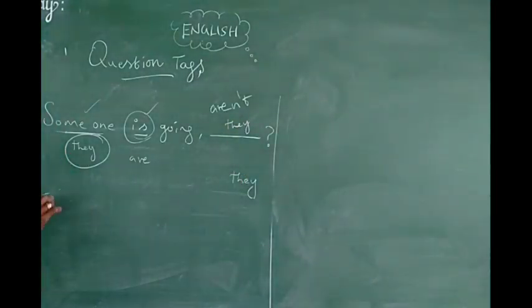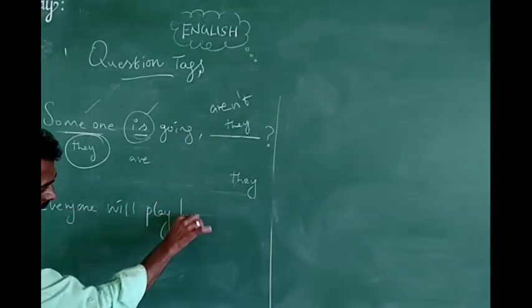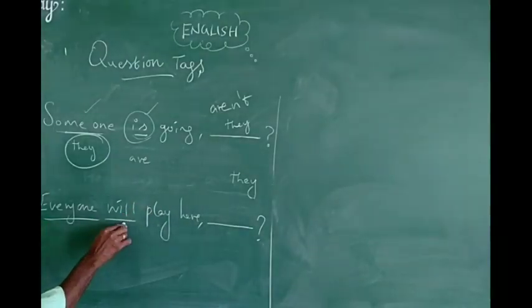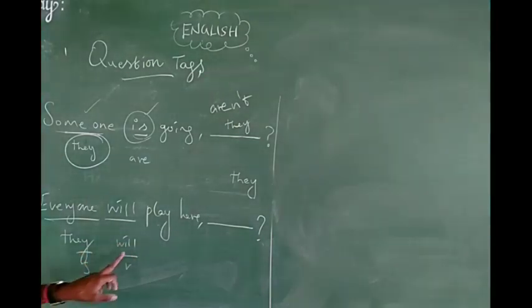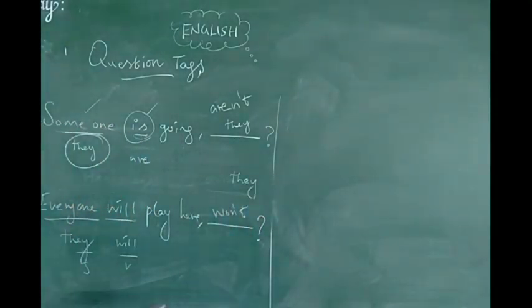For example, everyone will play here. Then positive or negative? Positive. Then identify the subject, identify the verb. The "will" is given here and the subject is given here. Everyone becomes they. So subject plus verb, like that you have to do. Then will plus not, what? Won't. Then everyone becomes they. So what is the answer for the given question? Won't they, you have to write. Everyone will play here, the answer is won't they.